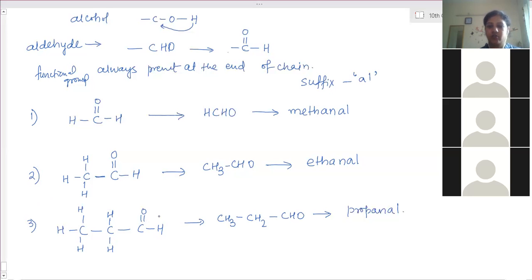Okay. So draw the structures of butanal, pentanal and hexanal. So start with aldehyde now.